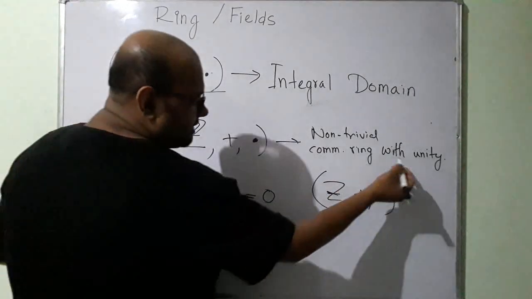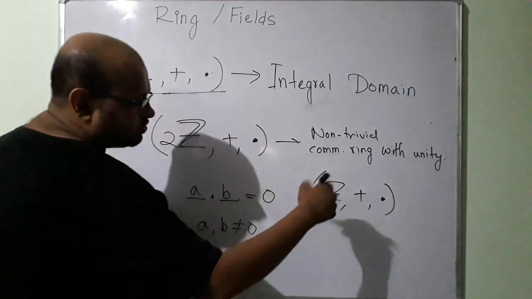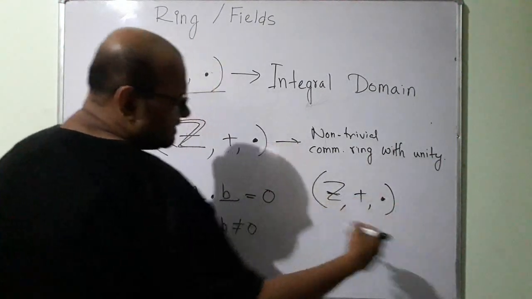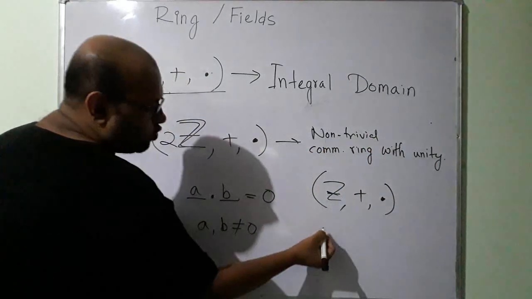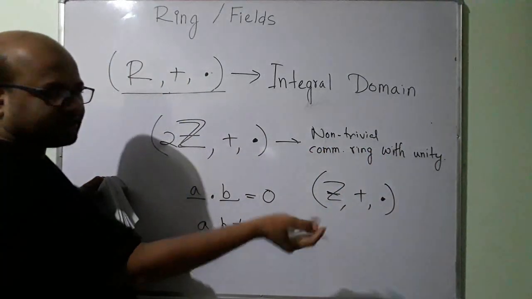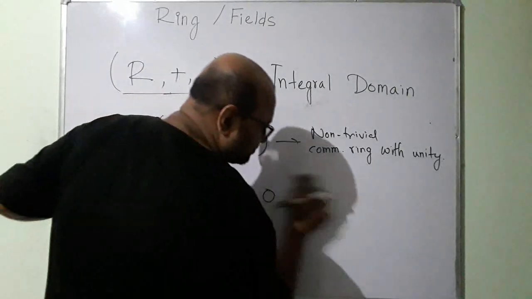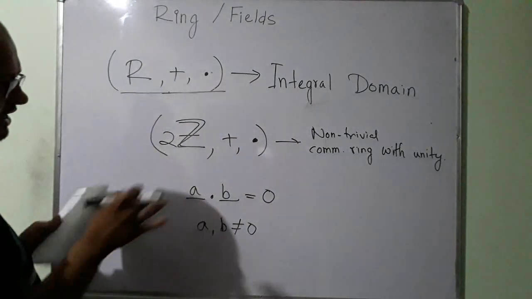If the multiplicative identity belongs to a ring, we say it is a ring with unity. So it has to be a commutative ring with unity. 1 belongs to the set of integers, right? So unity exists there.